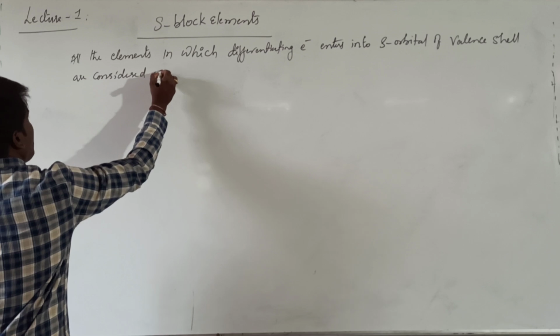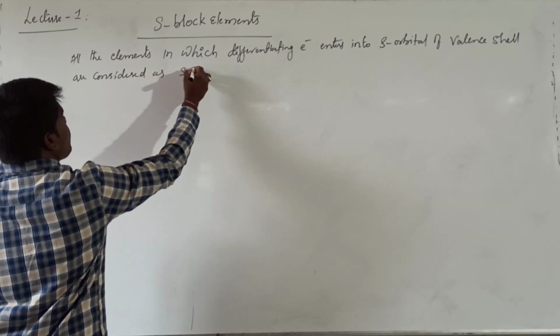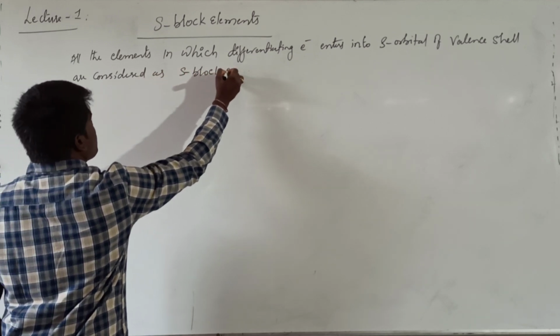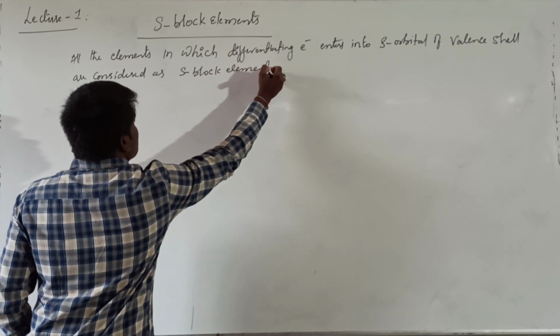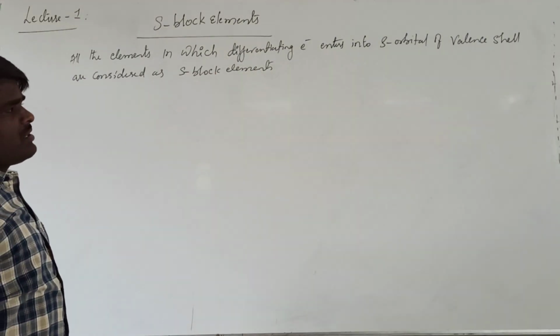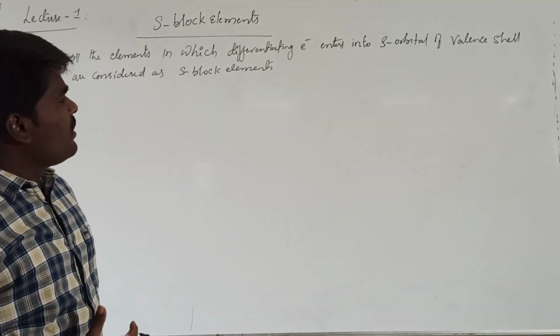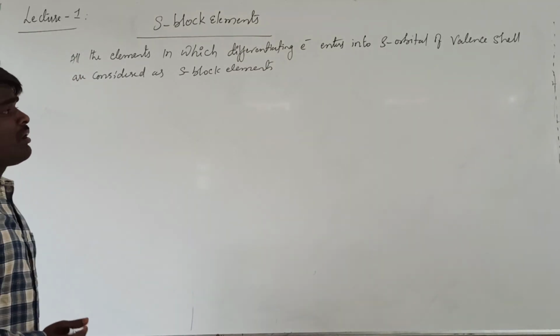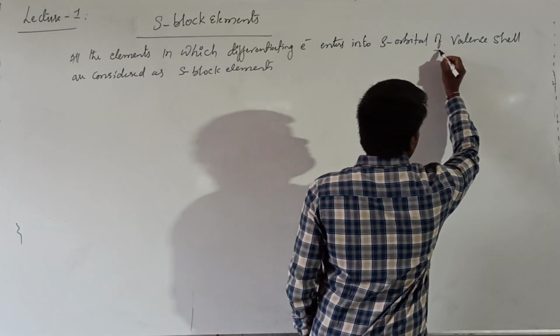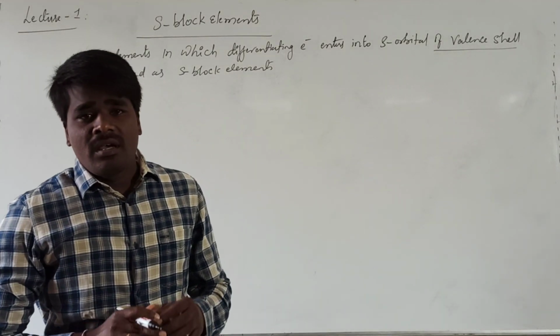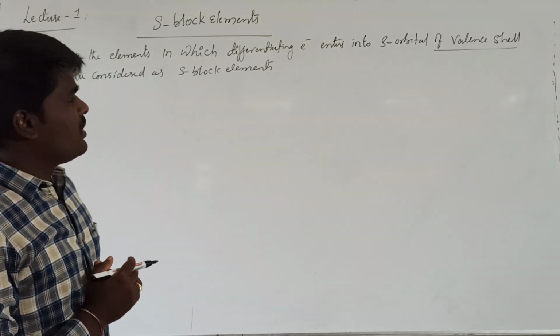Generally, we can define S block elements in this manner: all the elements in which the differentiating electron enters into the s orbital of the valence shell are generally considered as S block elements.